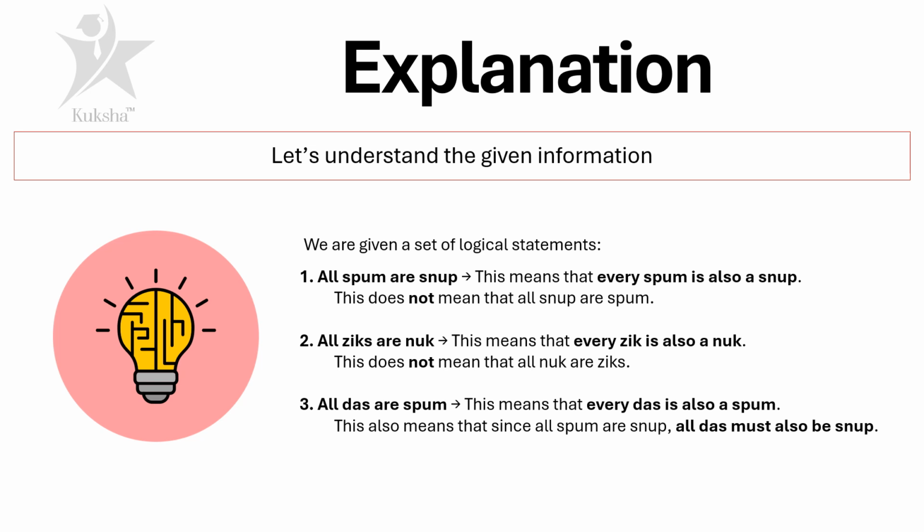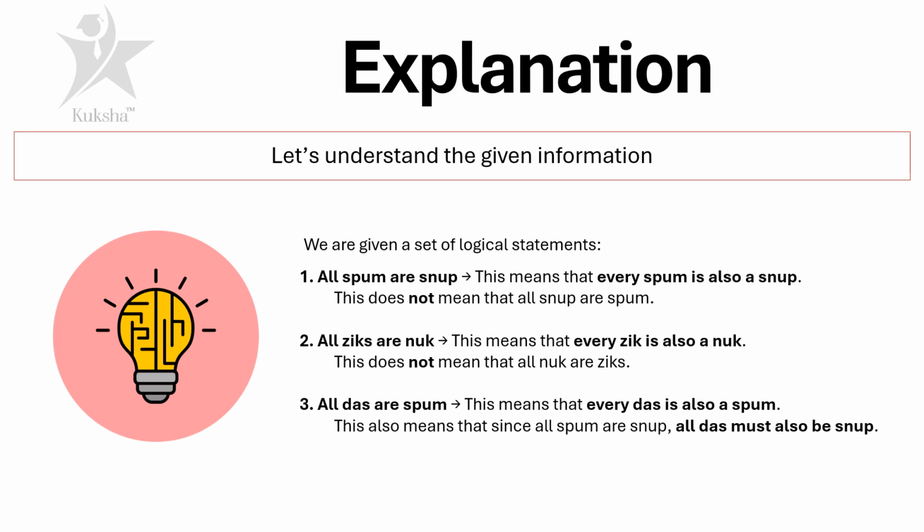This means that every zik is also a nuck. This does not mean that all nuck are ziks. And the third logical statement is all das are spum. This means that every das is also a spum. This does not mean that since all spum are snup, all das must also be snup.